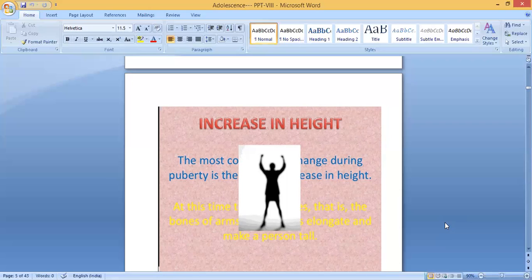So the first change is increase in height. Suddenly the boy or girl gets height. What is the reason for this? Because your bones grow fast, and especially the bones of the arms and the legs elongate and make a person tall.